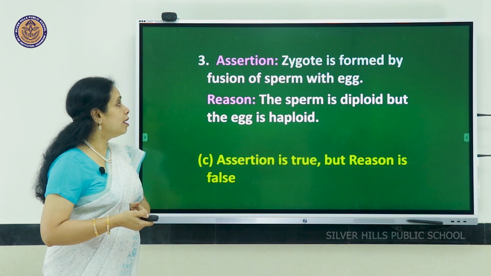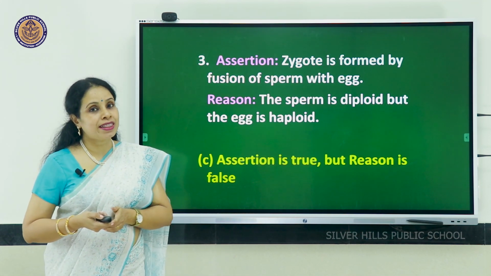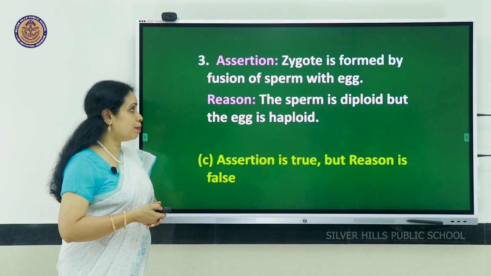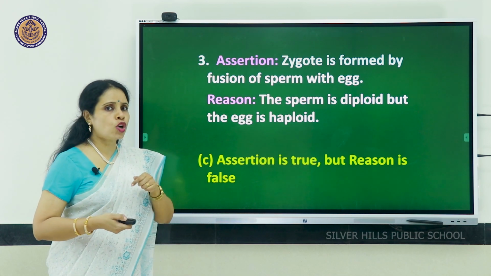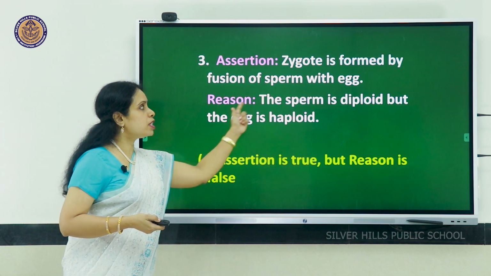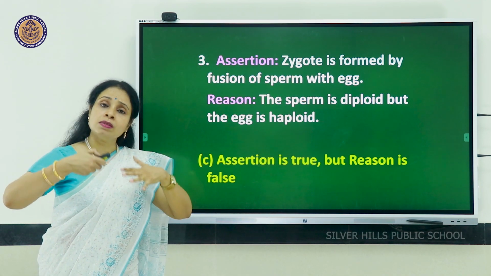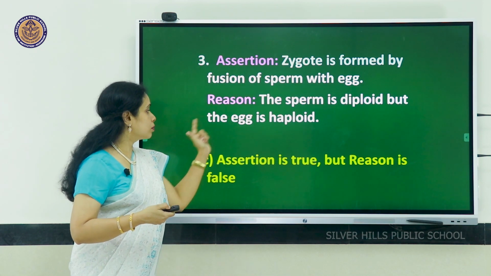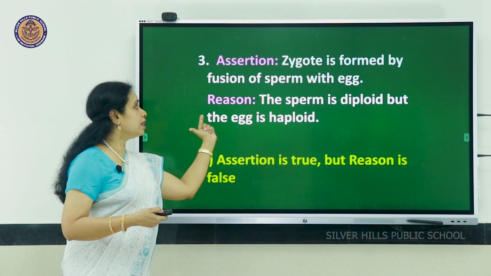Third question. Assertion is, zygote is formed by fusion of sperm with egg. Reason is, the sperm is diploid, but the egg is haploid. That you know is wrong. Sperm is not diploid. It doesn't have double the chromosomes. It is having only half the chromosomes, just like the egg. So option C. Assertion is correct, but reason is wrong.